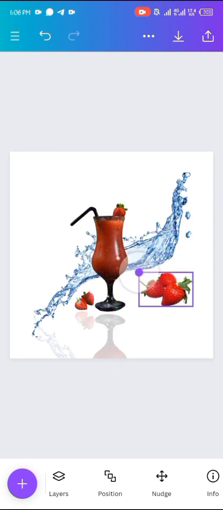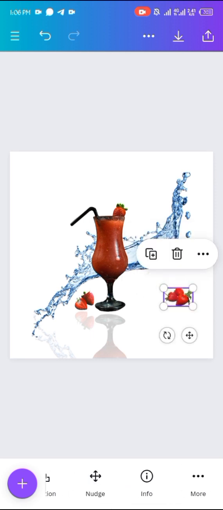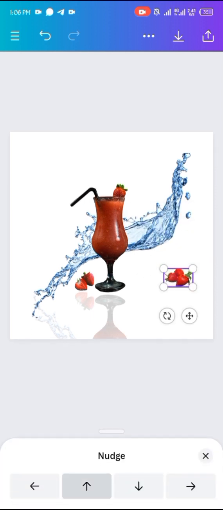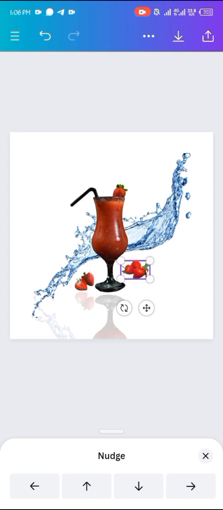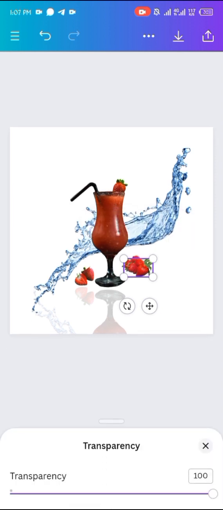You go to elements, then you type in whatever you want to type. Anything you want, it's in there. Just type it and use whatever picture. Or if you don't have a pro, there's what is called Canva Pro. If you don't have pro, you have to just use the basics. So there's limited images that you have, there are limited things you have. But if you have the pro, there are things that they'll give to you. There are pictures you can have access to. So if you're not using pro, you'll be limited to something until you subscribe for the pro.